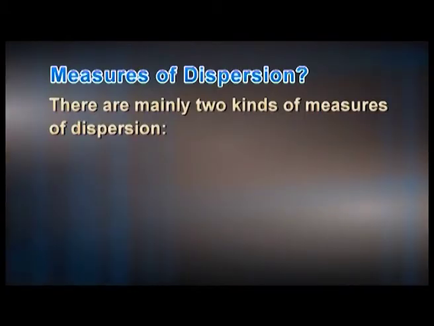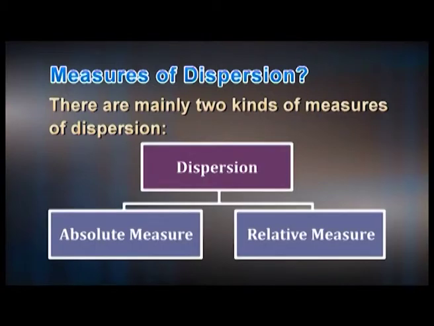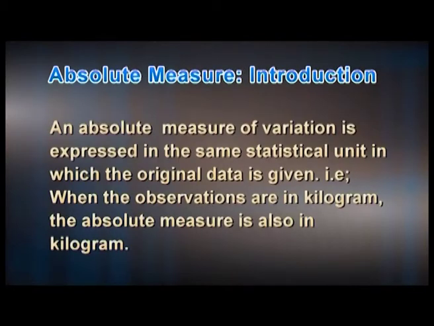For the study of dispersion, we need some measures which show whether the dispersion is small or large. There are two types of measures of dispersion, which are absolute measure of dispersion and relative measure of dispersion. An absolute measure of variation is expressed in the same statistical unit in which the original data is given. That is, when the observations are in kilograms, the absolute measure is also in kilograms.